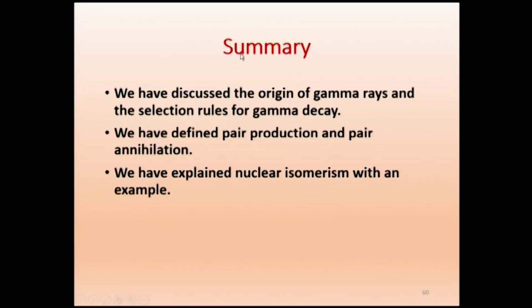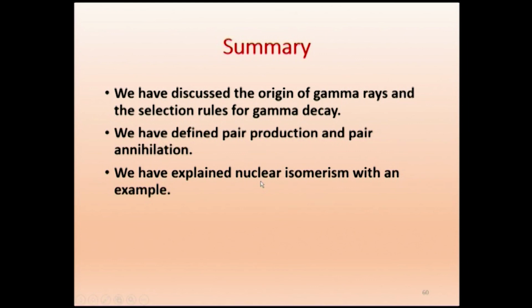Now we will just summarize. We have discussed the origin of gamma rays and the selection rules for gamma rays. We have defined pair production and pair annihilation, and also hadrons and hadron collision. We explained nuclear isomerism with an example. We will be continuing with nuclear isomerism in more detail.